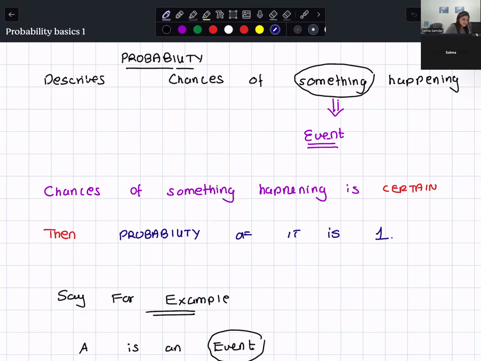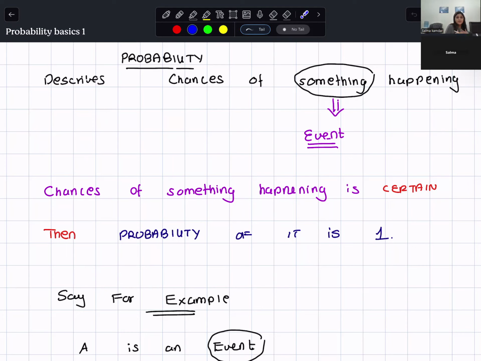What do you mean by this word probability? Probability means chances of something happening. Maths is about certain things. When I say maths is about certain things, that means 2 plus 2, you always know it's 4. 2 into 2, you always know it's 4.